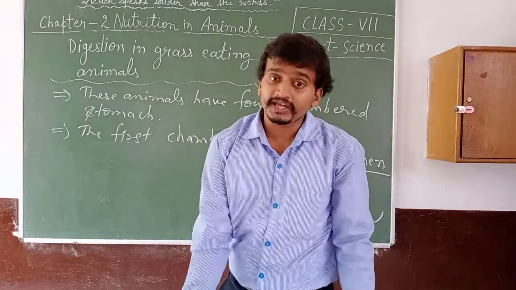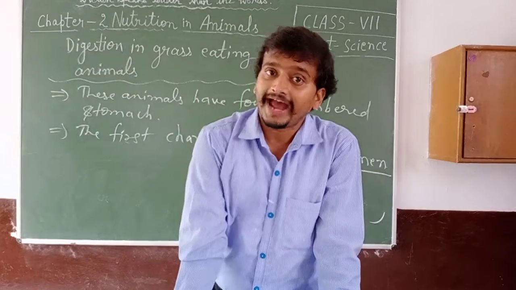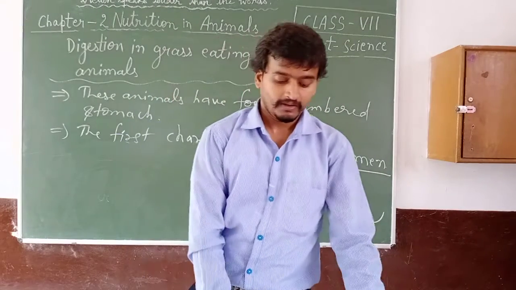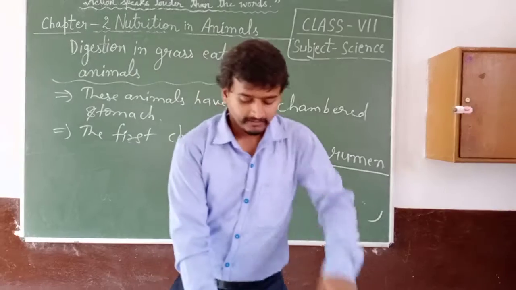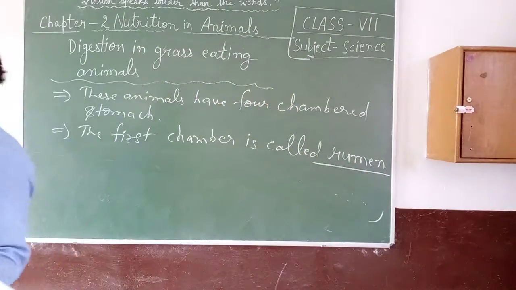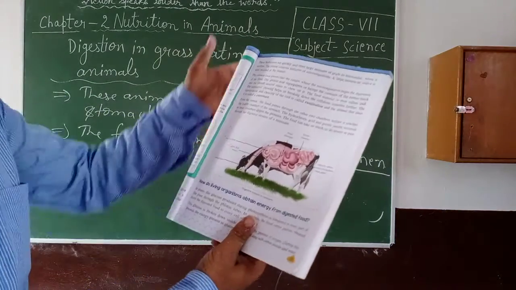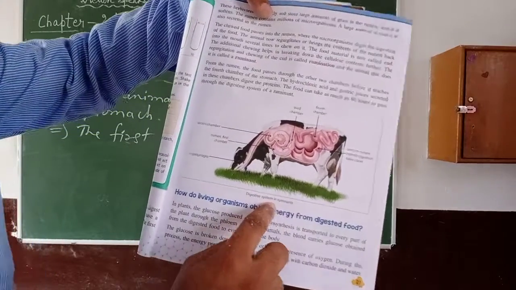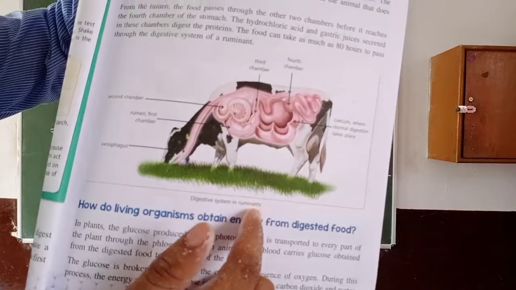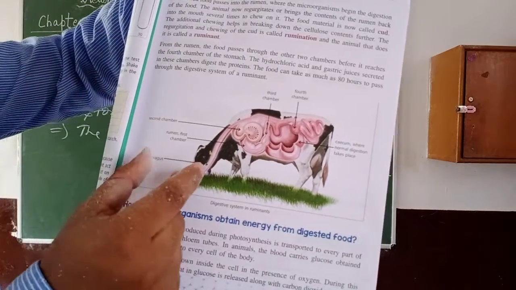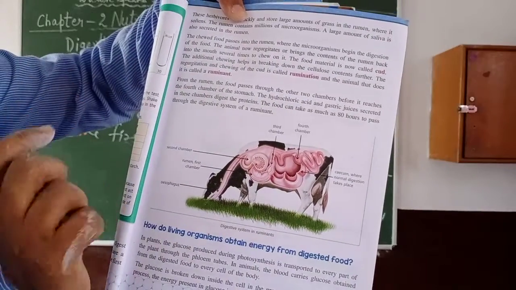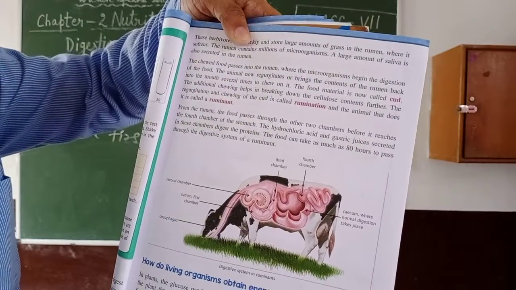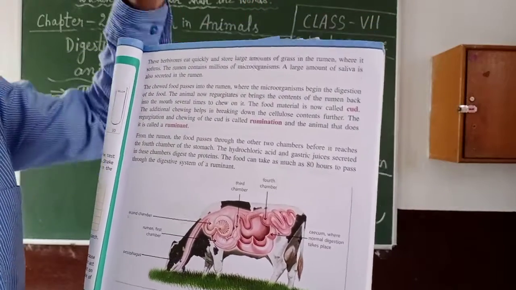These herbivores eat quickly and store large amounts of grass in the rumen, where it softens. First of all, look at this diagram: digestive system in ruminants. Here you see a herbivorous animal. It can digest cellulose, and cellulose is a kind of carbohydrate.